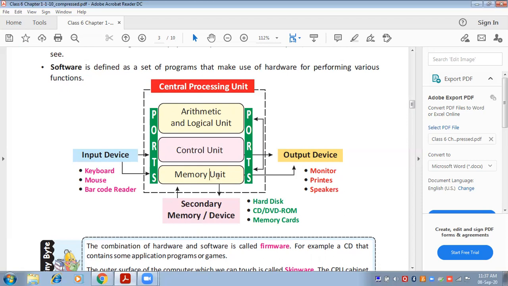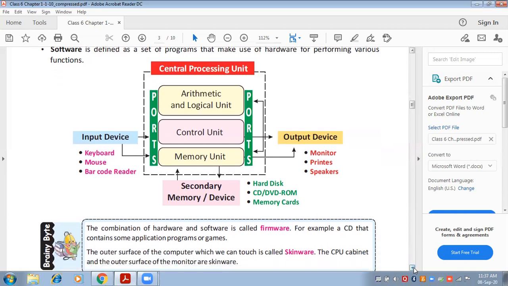And internal memory will store all the instructions which are required by the computer. It means how the computer will run, how the computer will switch on, how it will switch off, if we right click on the computer screen then what will happen, what menu will appear, all these instructions are stored in the primary memory. And in the secondary memory, if I am saving my file of Paint, Word, Excel, PowerPoint, anything which I am saving, I am putting a video, I am putting a music file, whatever I am saving into the computer memory, that will get saved into the secondary memory, not in the primary memory.